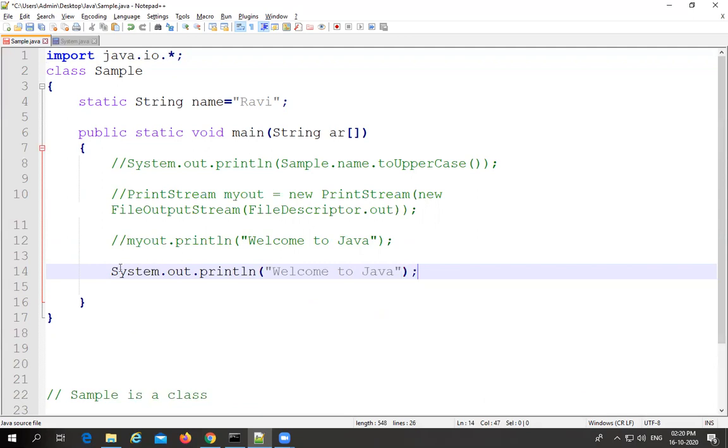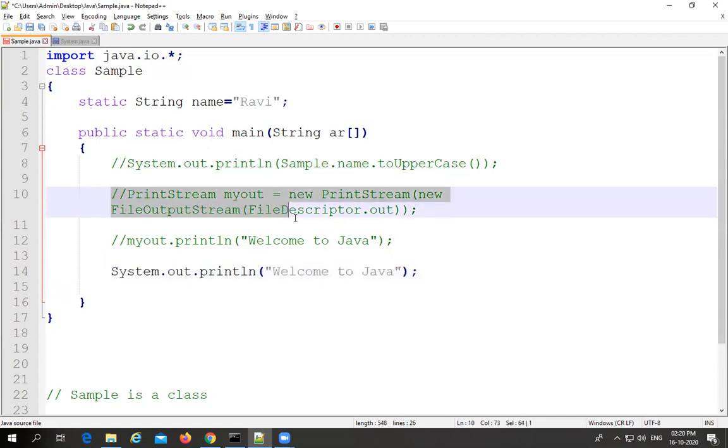So the meaning of this entire line is, System is a class. Indirectly it is taking the assistance of one important variable which is available in the System class. It is a static variable. That's why we are calling it with the help of the class name, System.out. But the variable type is the PrintStream class. That means it will take care of the PrintStream related operations, and with the help of that PrintStream type object, we are calling the PrintStream method println. Now this is the simple statement we are using instead of this entire mechanism.